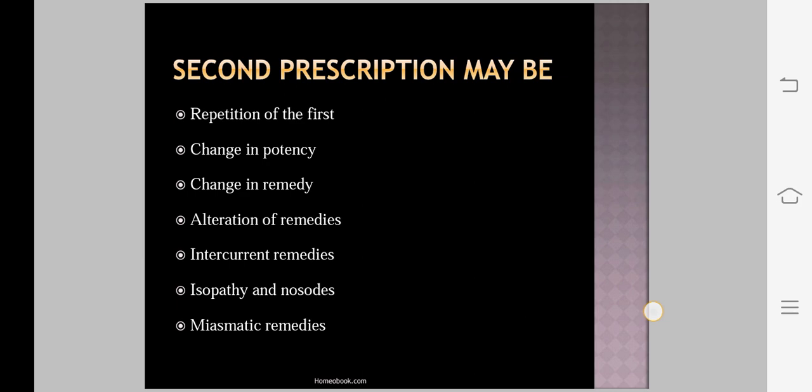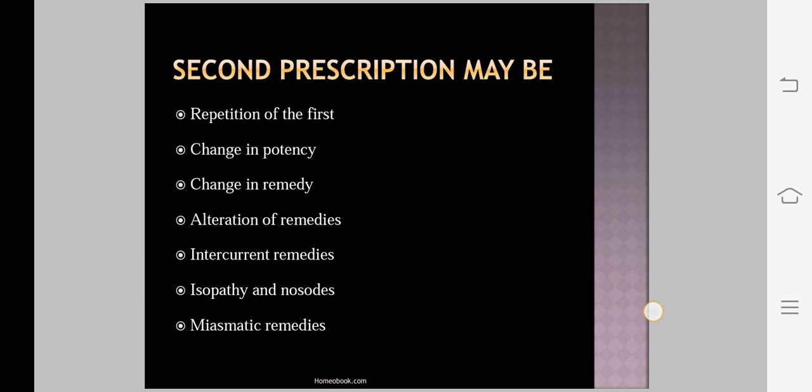So now we will see what is the gist of second prescription. In this, the gist means what are the types of second prescription, what is the main indication where you have to give the second prescription. So in this, the first type is repetition. And what is its indication?